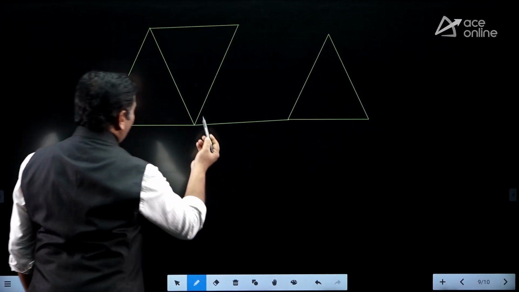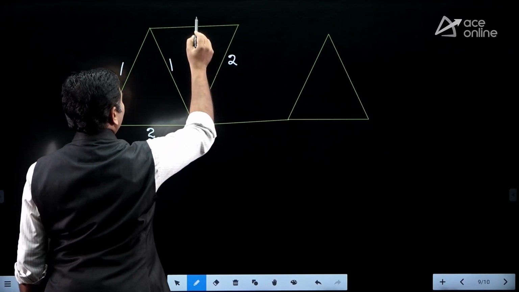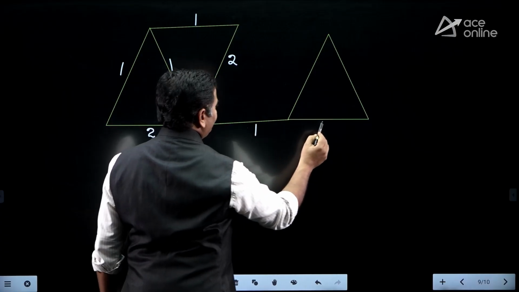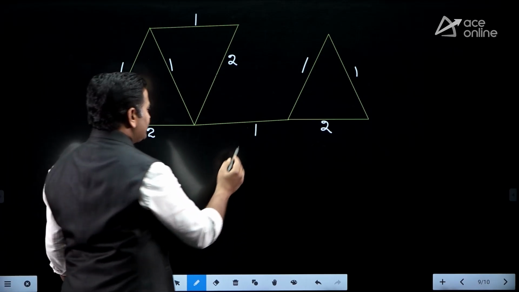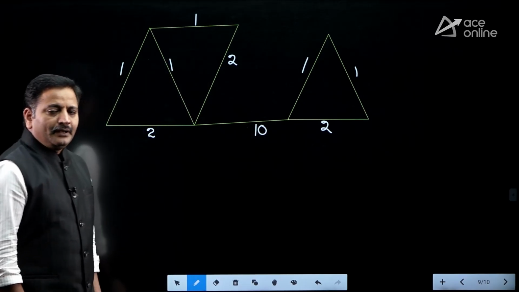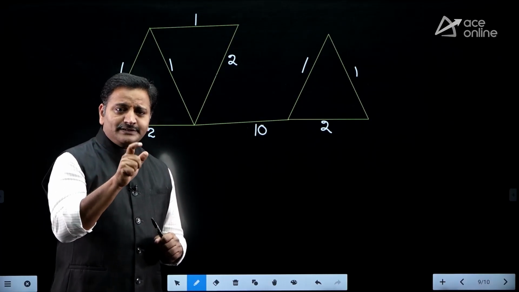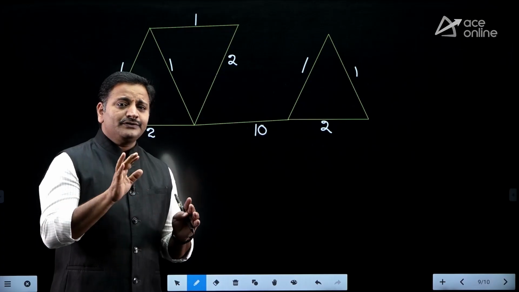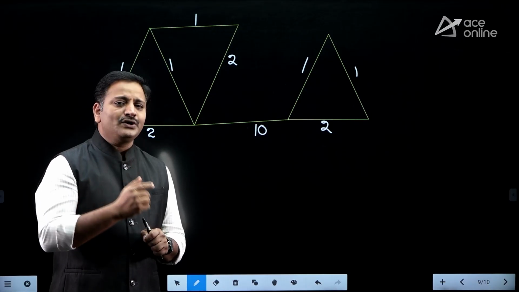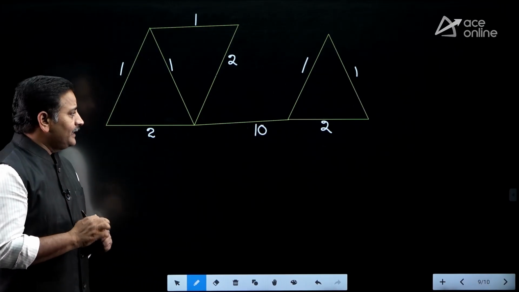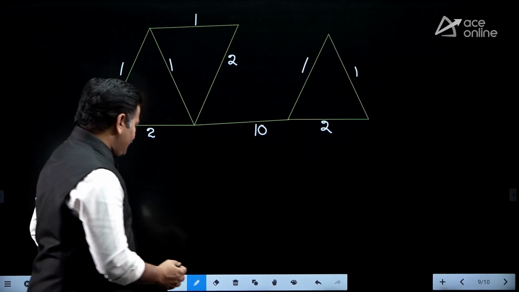So let us consider a graph having weights 2, 1, 1, 2, 1, 1, 2, 1, 1. Just assume that these are weights, friends. Okay, you can consider this something like 10 also. In Kruskal's algorithm, the first important point is we need to select edges in the increasing order of their weights. I cannot use the word increasing order because sometimes two edges may have the same weight. That's why I say it is non-decreasing order. In Kruskal's algorithm, edges must be included in non-decreasing order of weight.